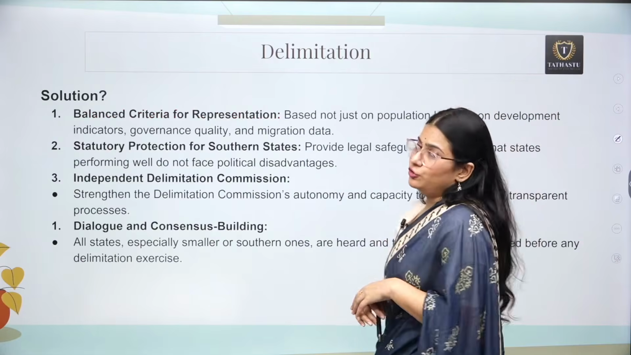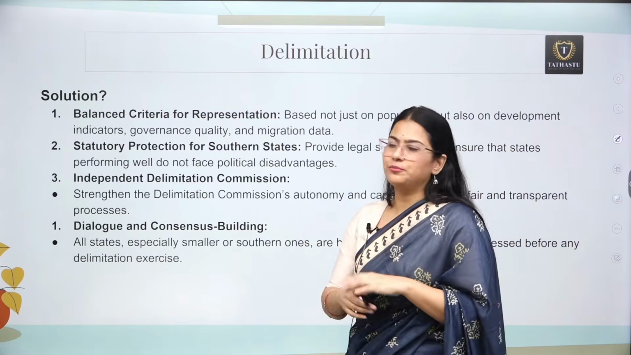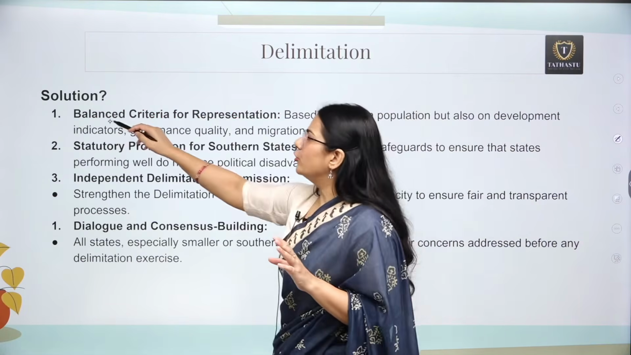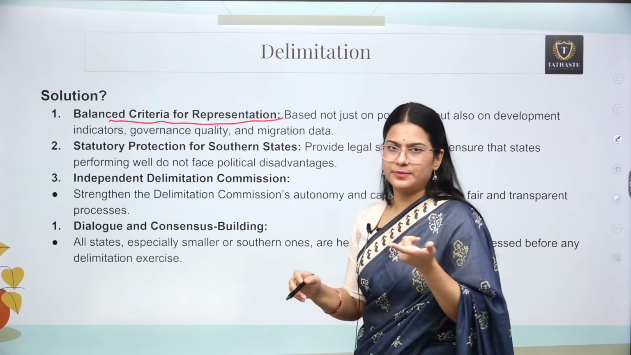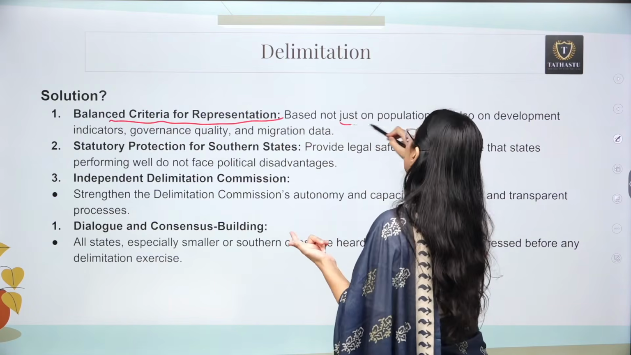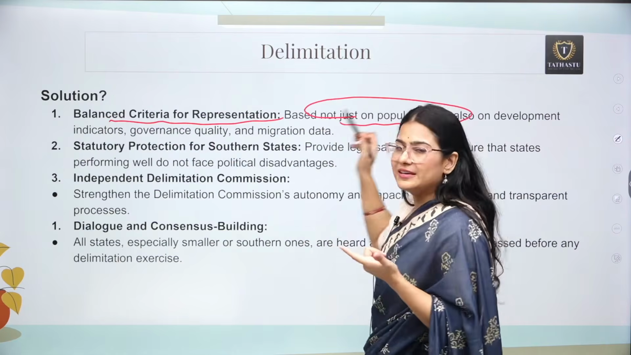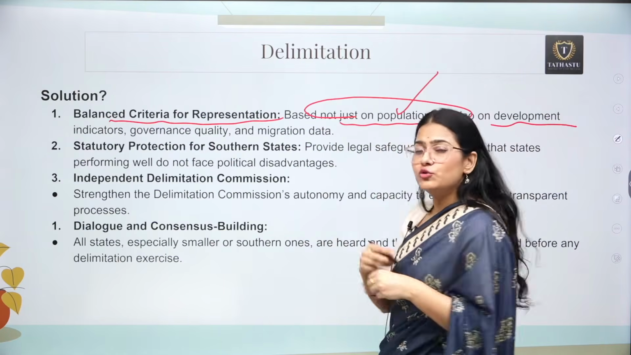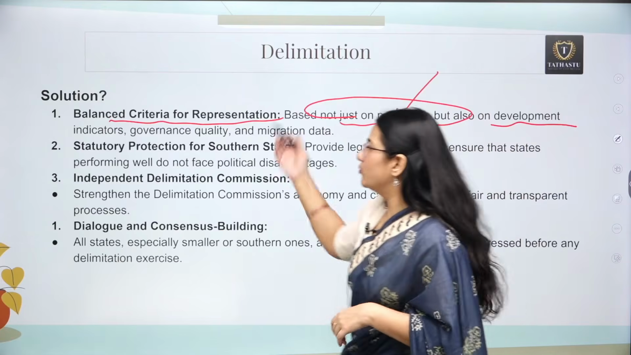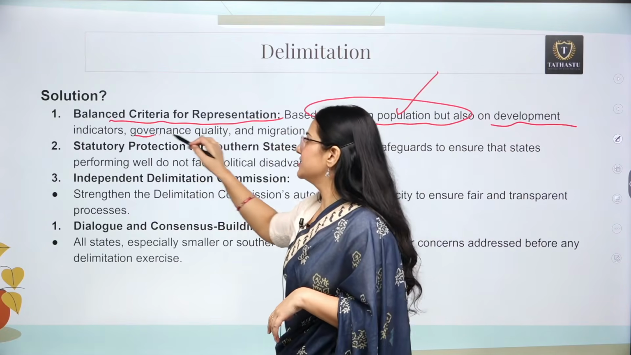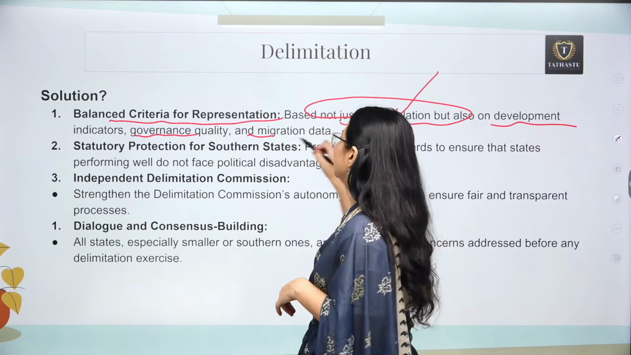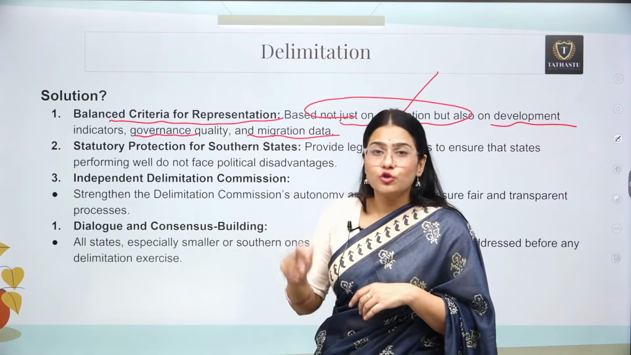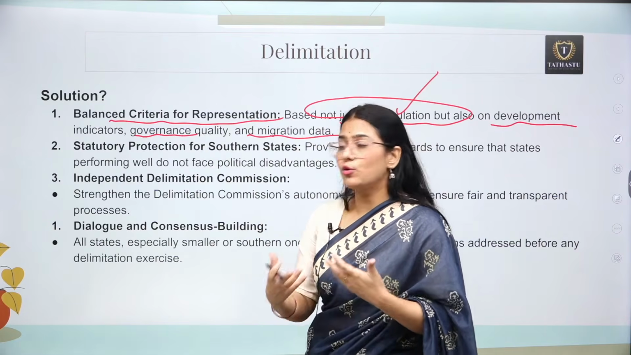Now what is the solution related? What solution can you provide? First of all, we can say why don't we have a balanced criteria of representation? It means why do we need to make representation only on the basis of population. Why don't we use other indicators such as development indicators, governance quality, and migration data, etc., so that the process can look fairer.